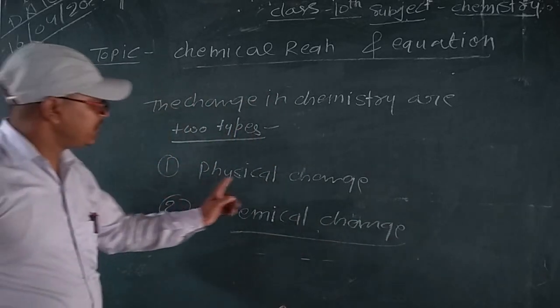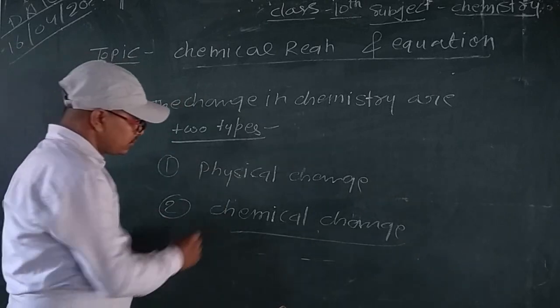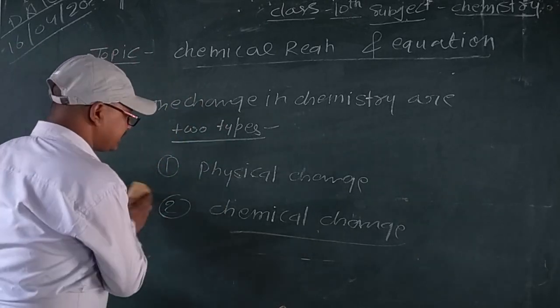I will tell you about the physical change and the chemical change. What is the physical change? Write down.